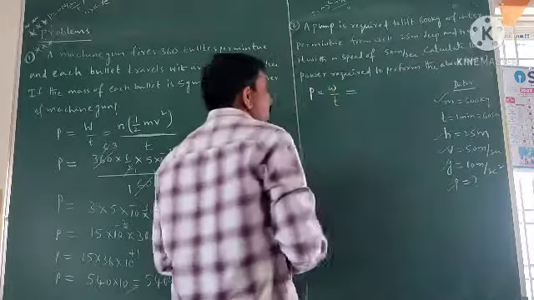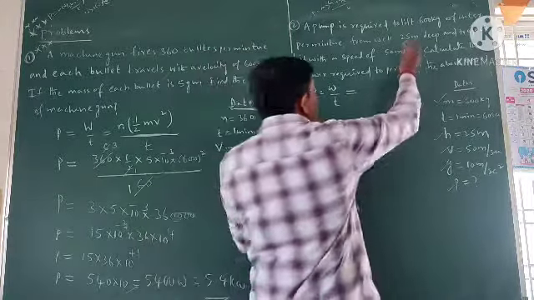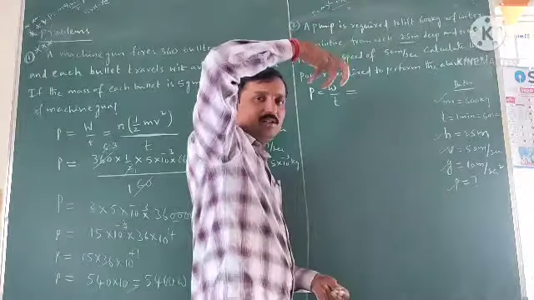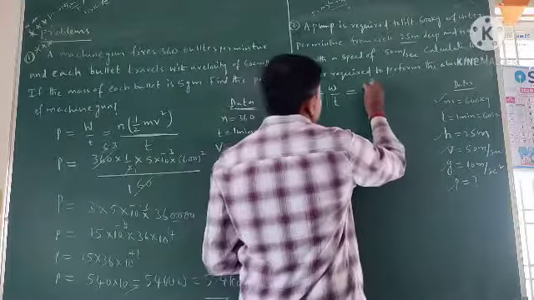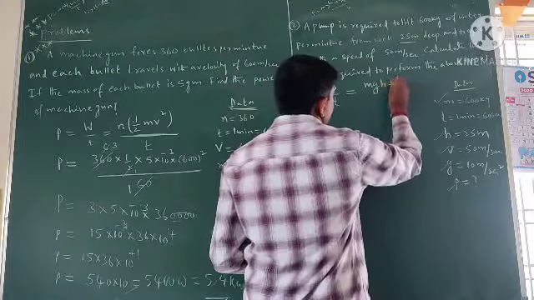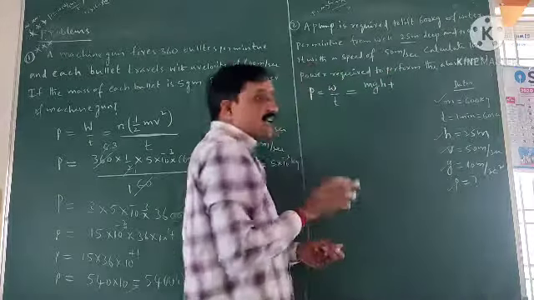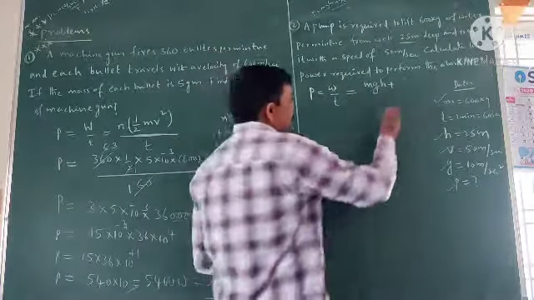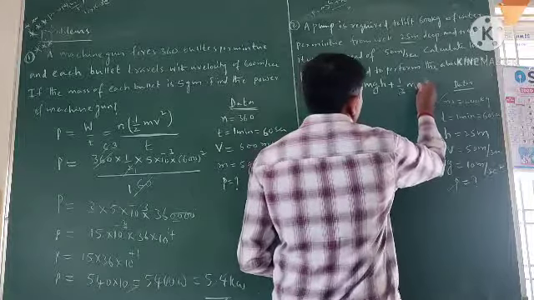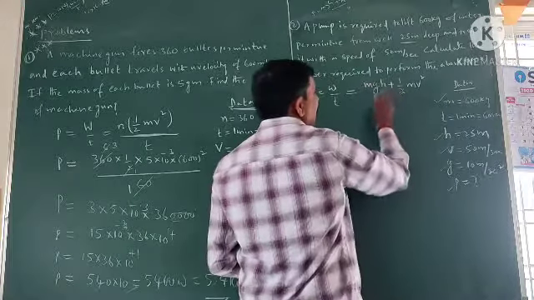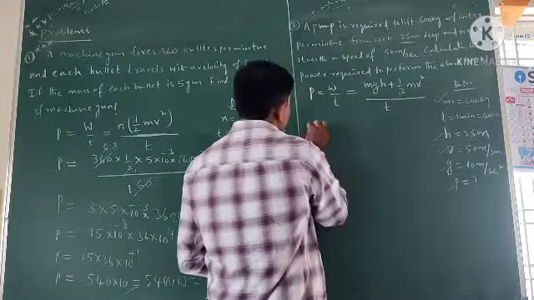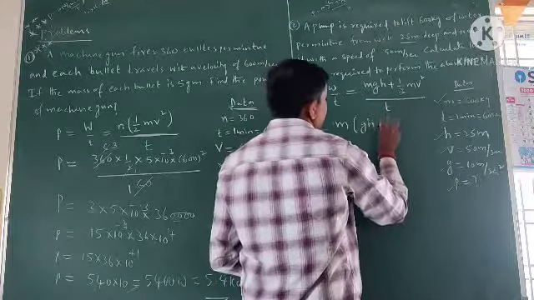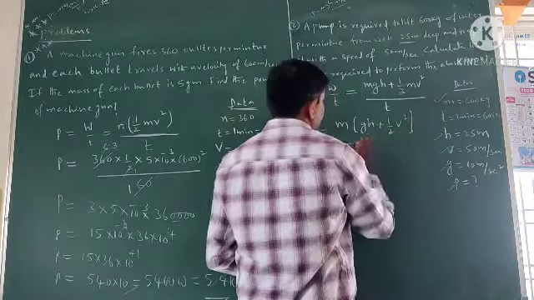Here the work is stored as, so the water is lifted from 25-meter depth. Due to this the work is stored as the potential energy mgh. Plus, after the water is pumped out with 50 meter per second velocity, due to this the work is also stored as the kinetic energy. The total work done is mgh plus half mv square, by t. So P is equal to, taking m common, m times gh plus half v square by t.